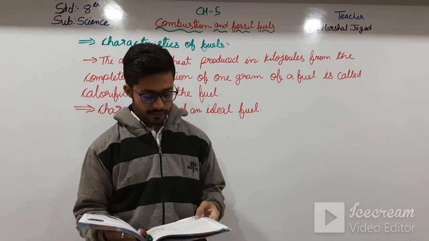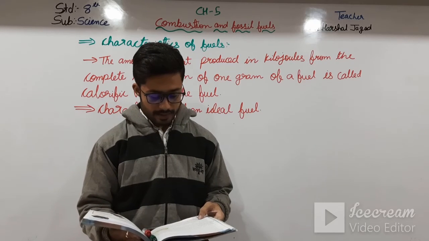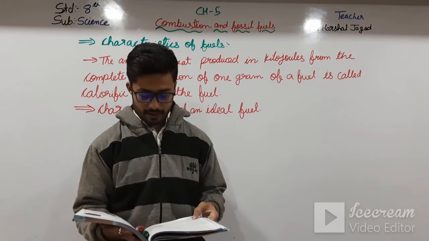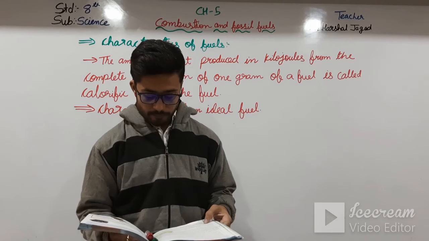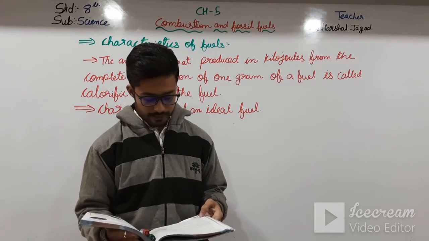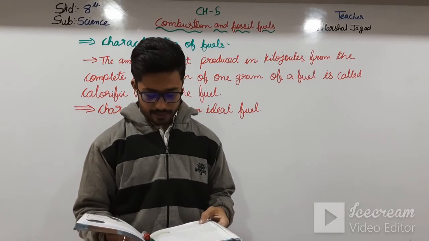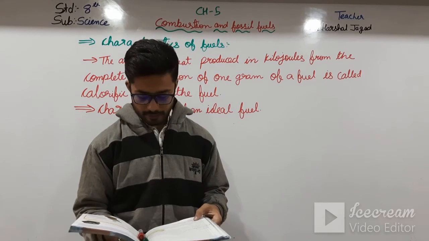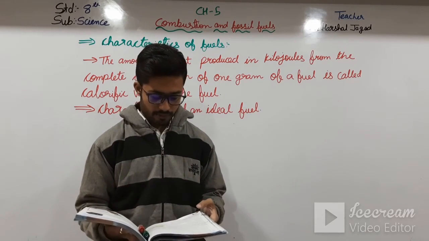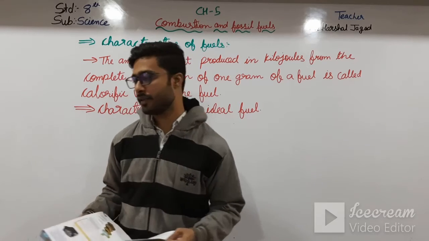If we continue to utilize them at this rate, their reserves would deplete at a very fast pace. Once these fuels are consumed, they cannot be created within human time scales. These sources of energy are called non-renewable sources of energy.